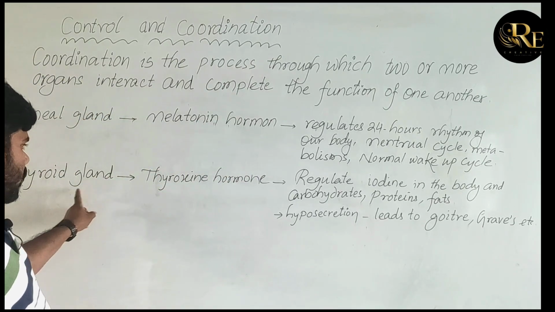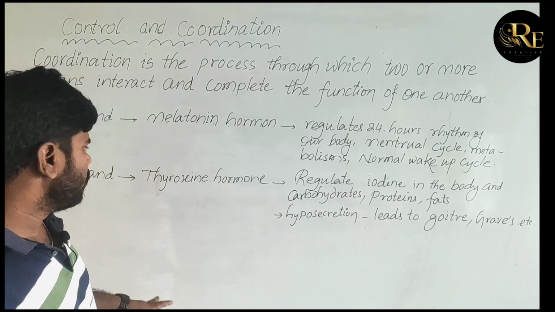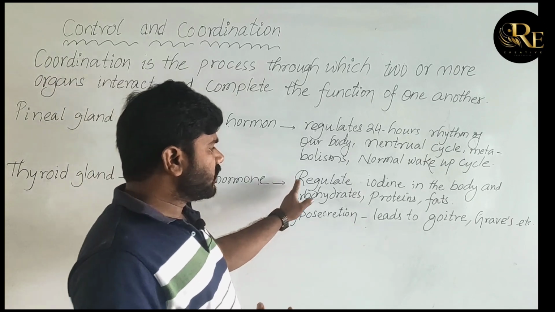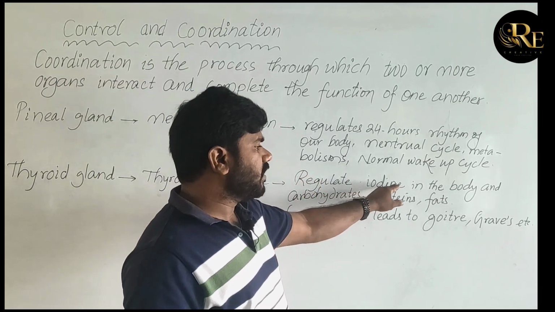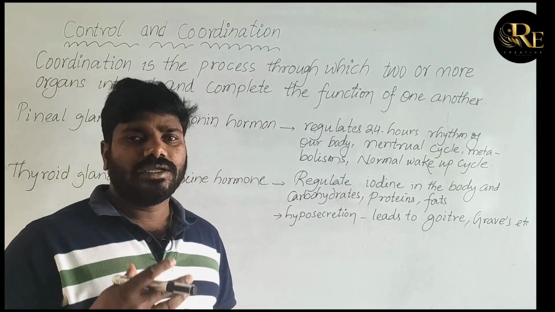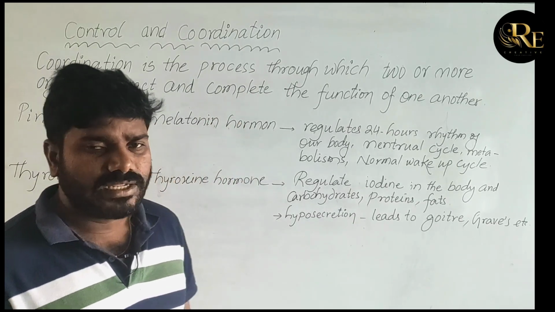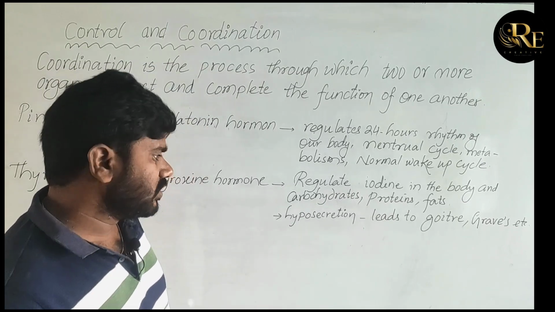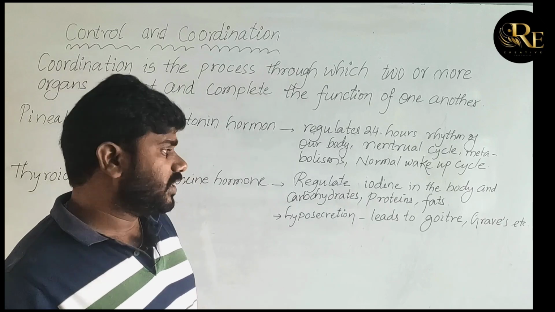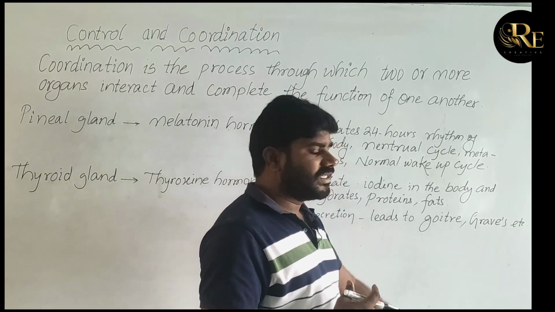Next, the thyroid gland. The thyroid gland secretes the thyroxine hormone. This thyroxine hormone regulates iodine, carbohydrates, proteins and fats in the body. Hyposecretion, that is less secretion of the thyroxine hormone, leads to goiter, Graves' disease and so on.